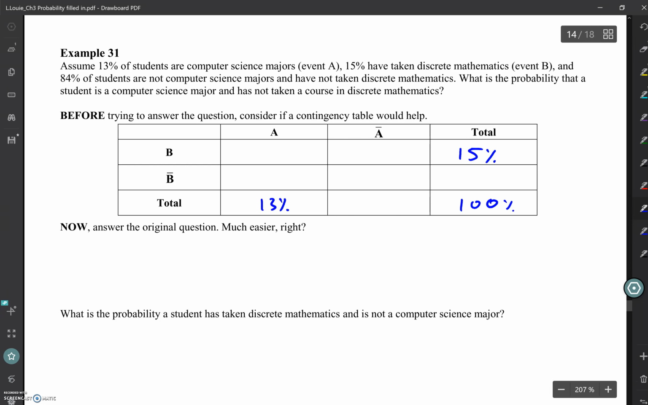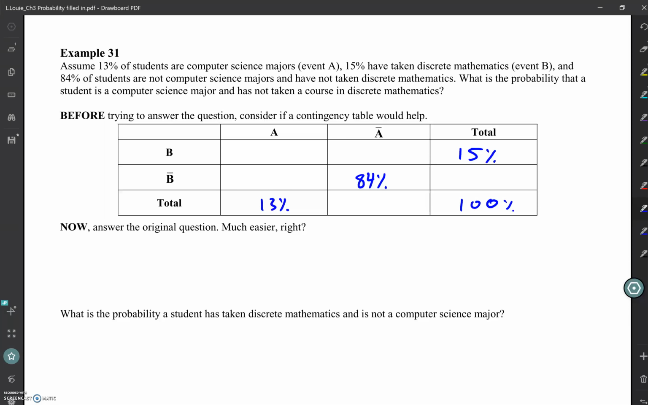Below the A bar, and also in the bar that goes along with having our B bar, the complement. So 84%. With this information, is this enough to actually fill in the table? All right. What can I fill in from this?